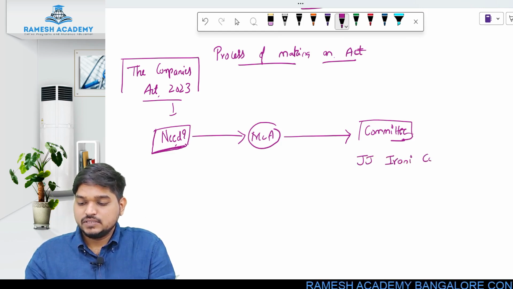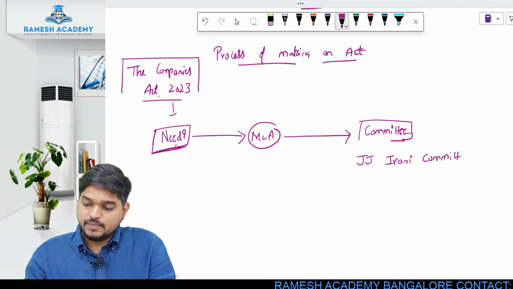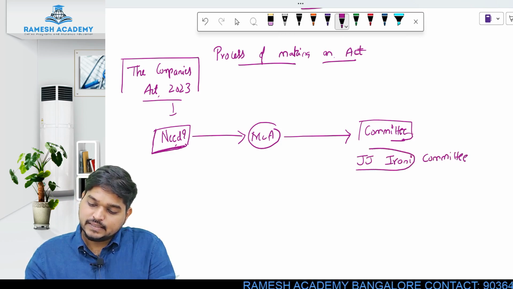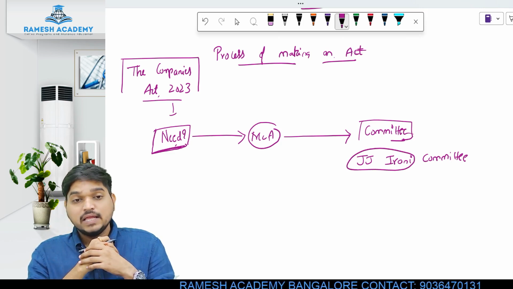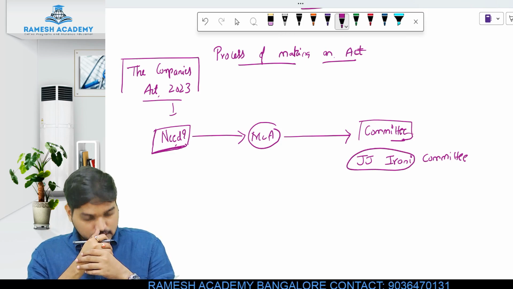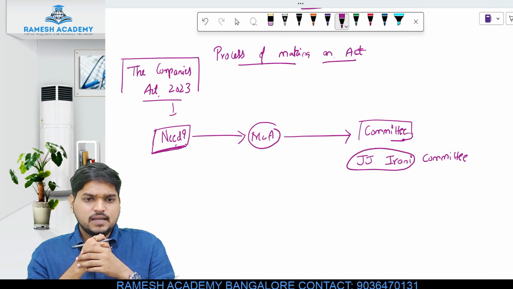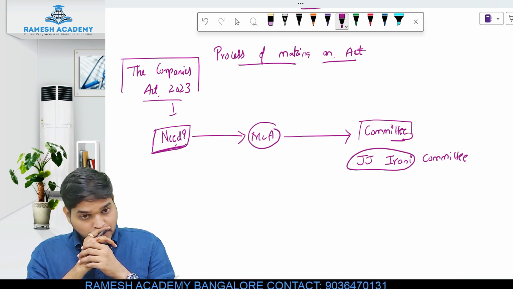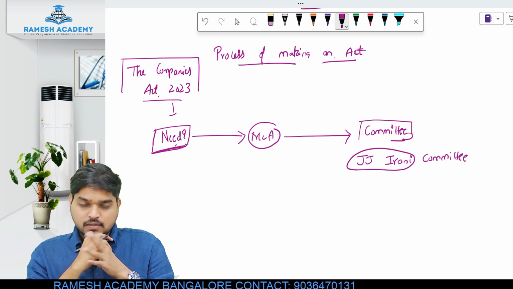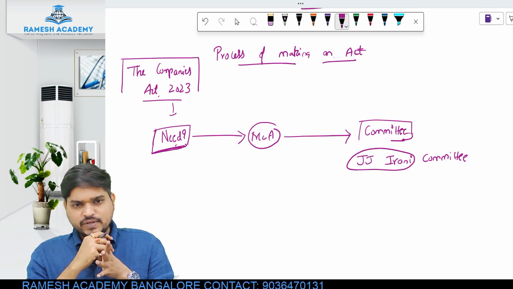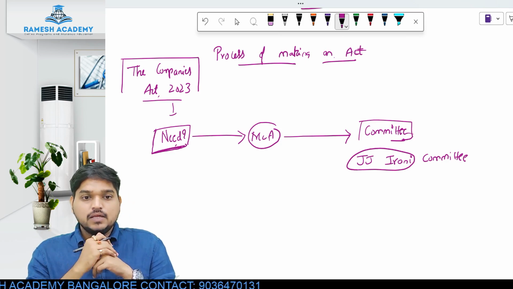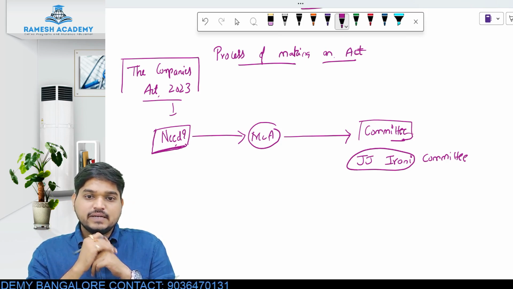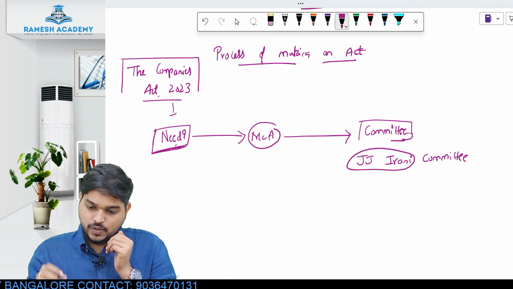Which committee? J.J. Irani Committee, meaning the person who was heading that committee, the chairman, was J.J. Irani. Hence the name J.J. Irani Committee. So MCA wanted to make the Companies Act 2013, so they first set up a committee. What was the name of that committee? J.J. Irani Committee. Okay, fine.